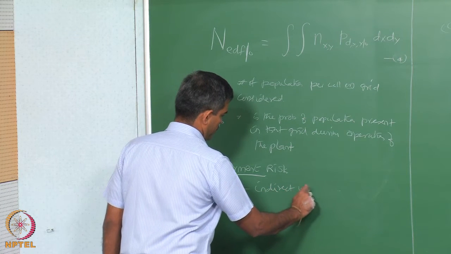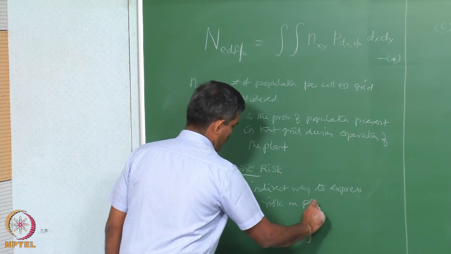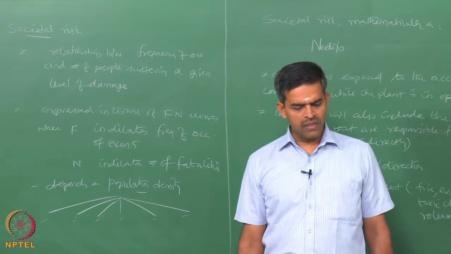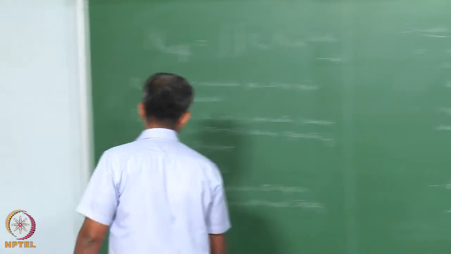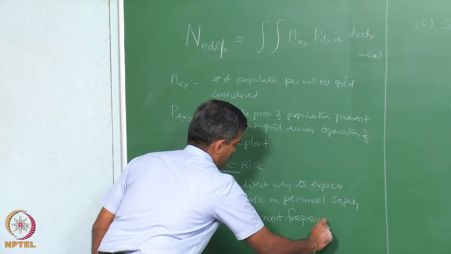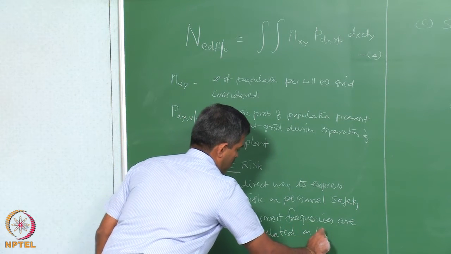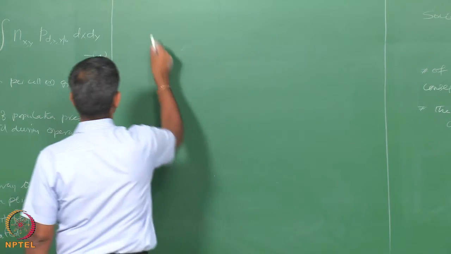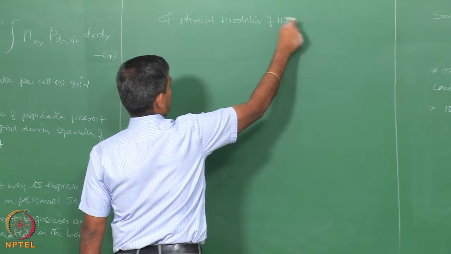Impairment frequencies are calculated for main safety functions on the basis of physical modeling of the accident scenario.